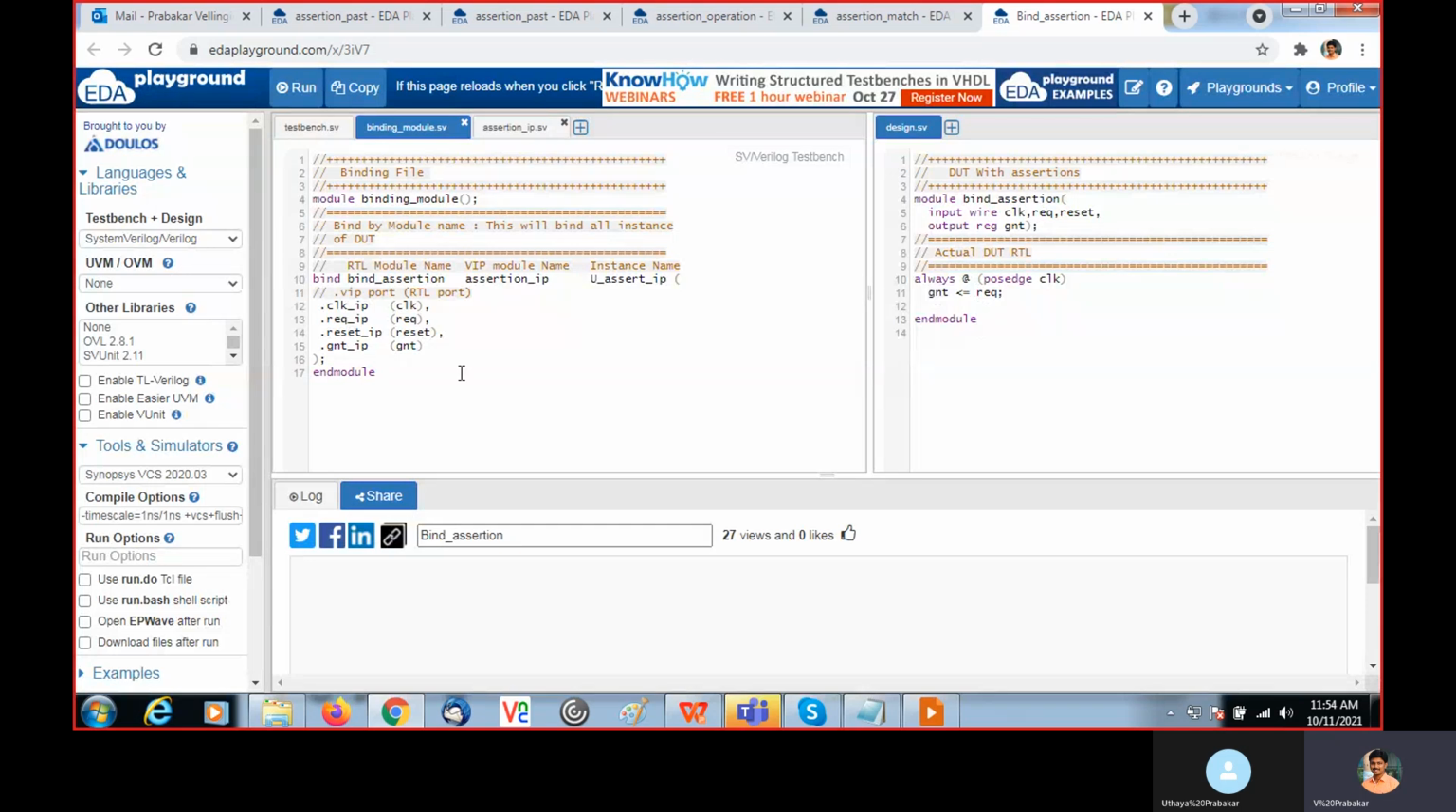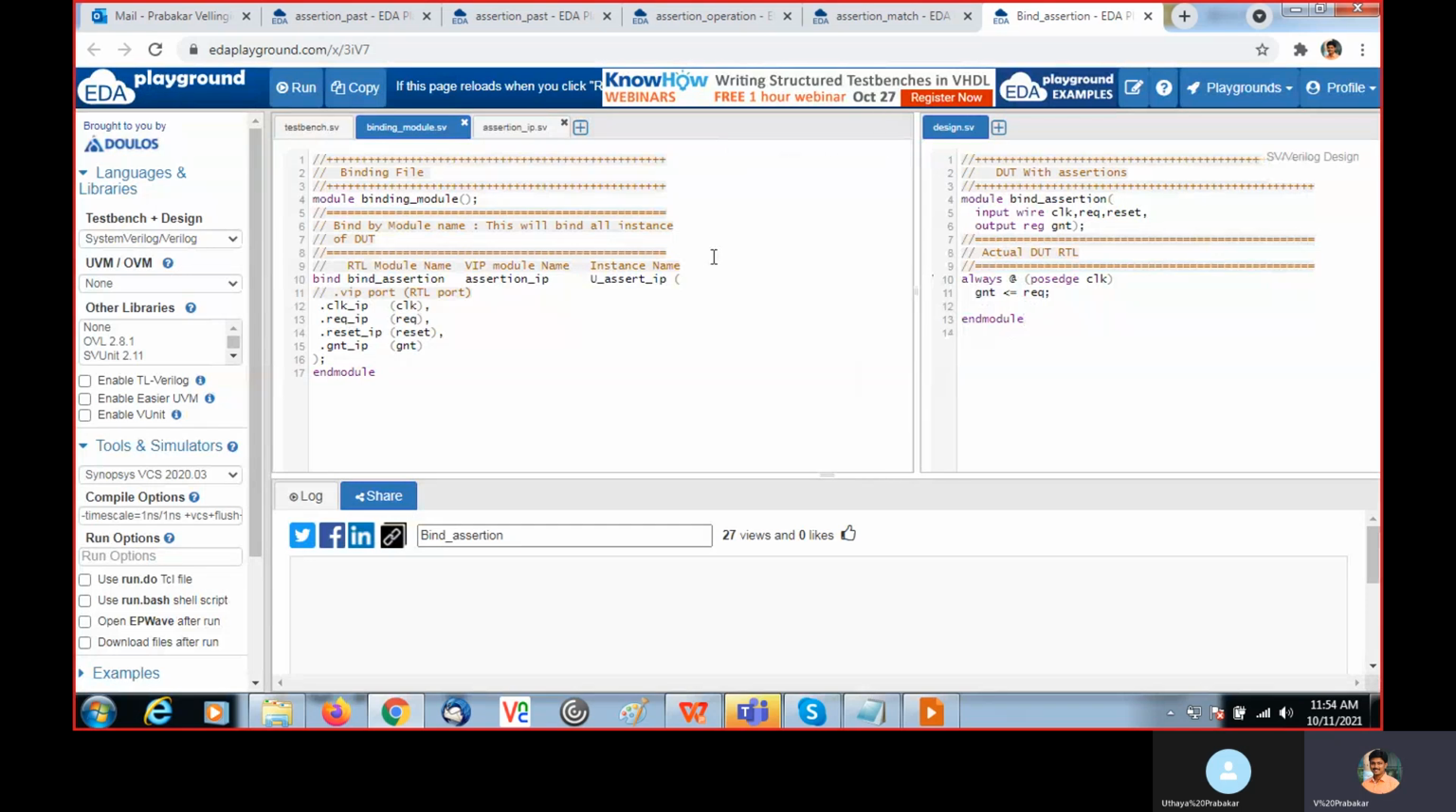This example explains how we need to bind the assertion model to the design. Without any implementation inside the design, we just declare here and REQ is assigned to grant. That is the functionality. Then the assertion IP.